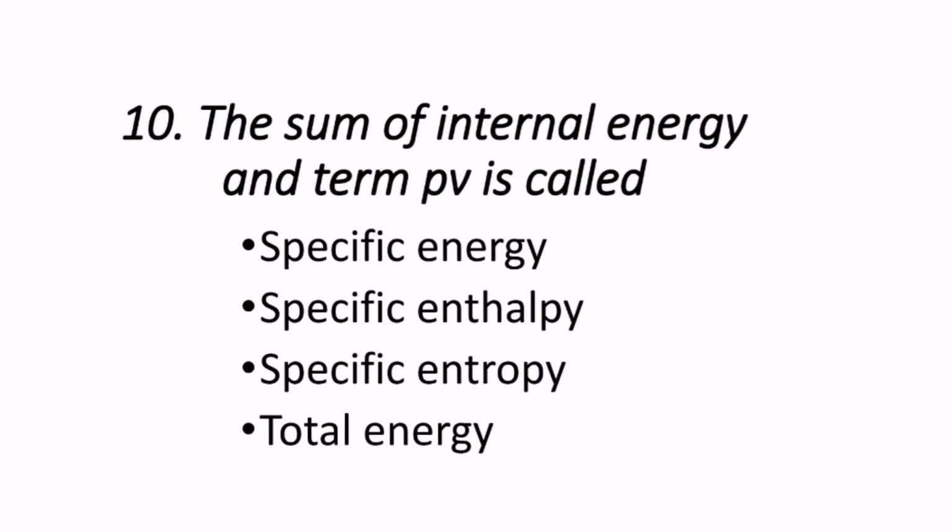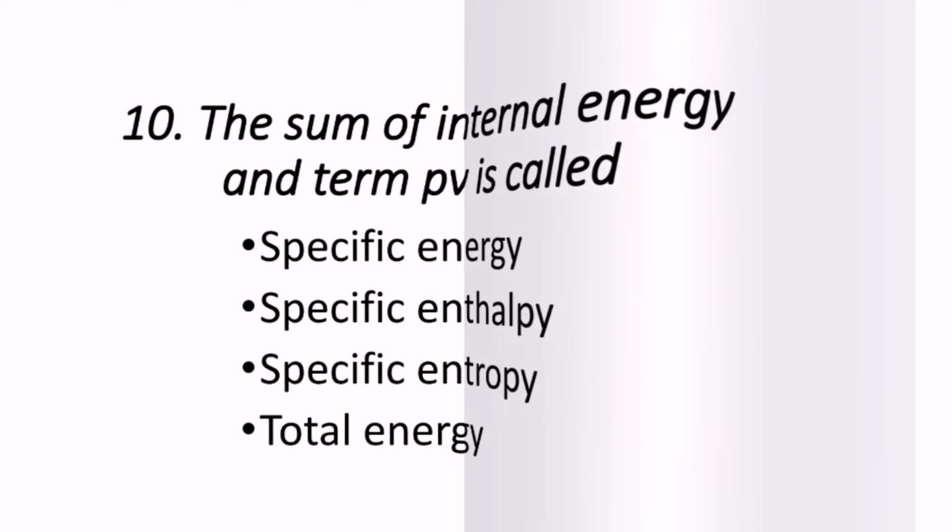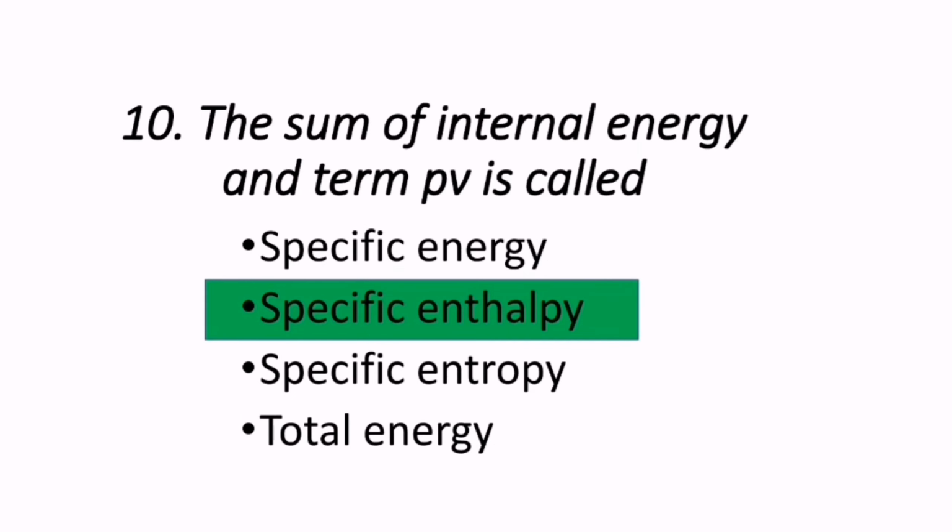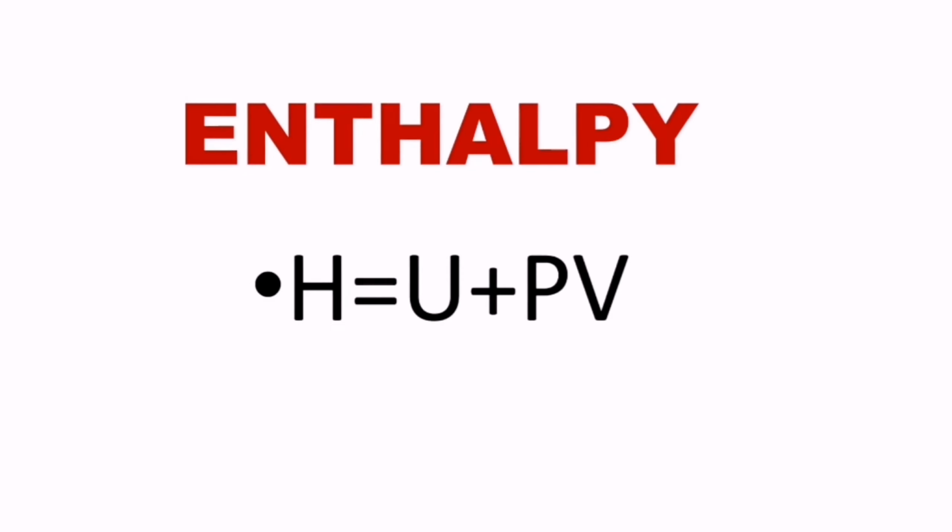Moving on to the next question. The sum of internal energy and the term PV is called. It means U plus PV. The options are specific energy, specific enthalpy, specific entropy, or total energy. So the correct answer is specific enthalpy. It means enthalpy is nothing but U plus PV. H is denoted as enthalpy.